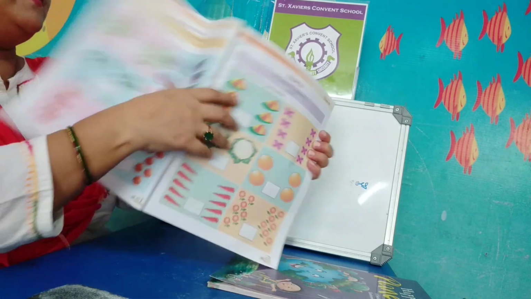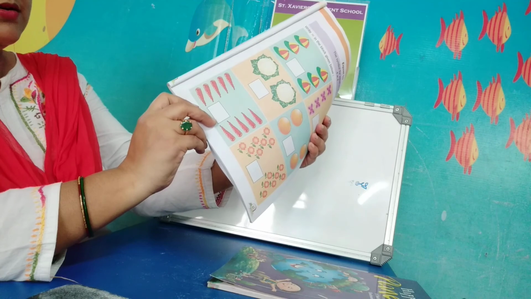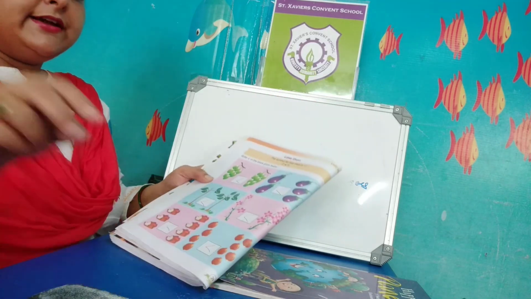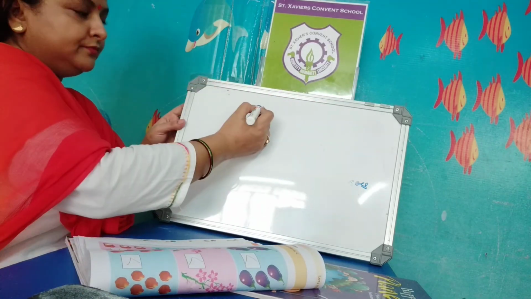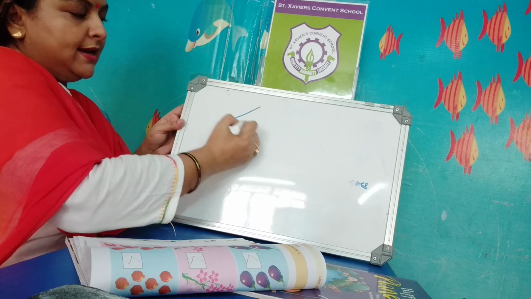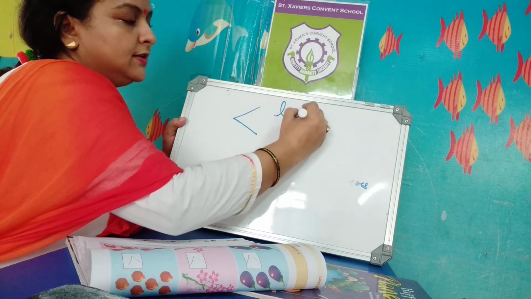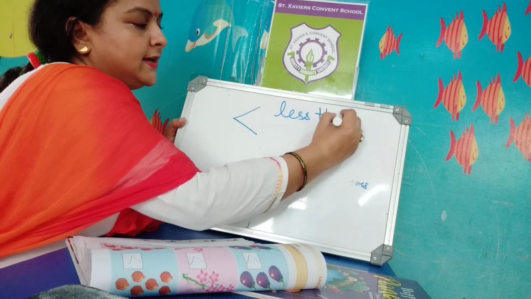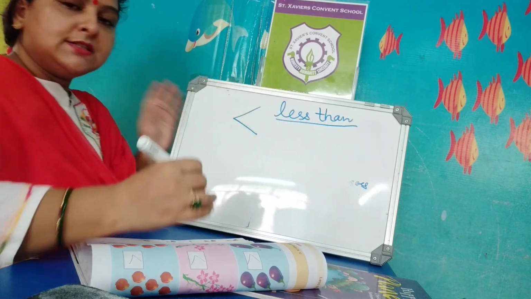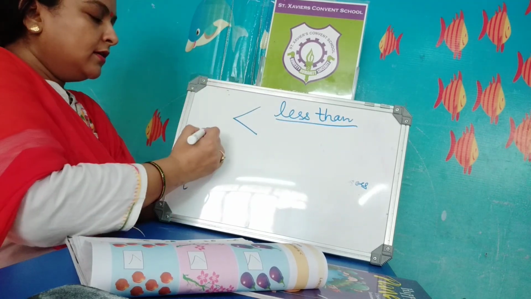Now come on page number 26. Like greater than, you will write the less than. This is the symbol of less than. Less than means smaller.